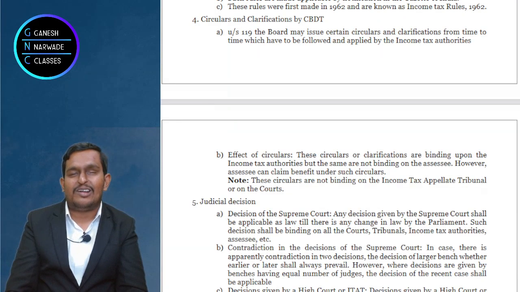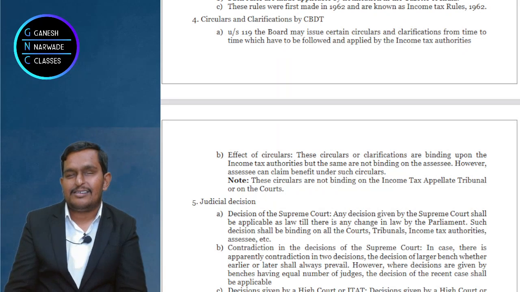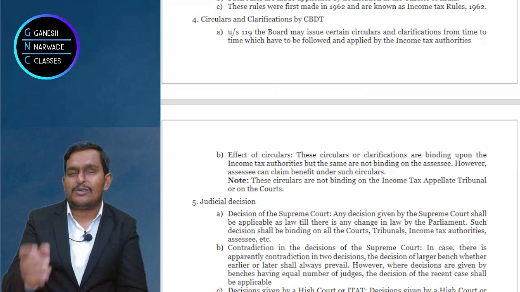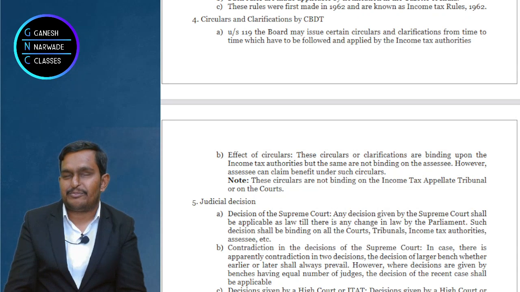Now you may say, what is the Income Tax Appellate Tribunal? I'll tell you. Income Tax Appellate Tribunal is a fast track court for income tax matters, right? If suppose the case goes to Supreme Court or High Court, already 4 crore cases are pending, how much time will it take? So that's why a fast track court, the Income Tax Appellate Tribunal, only for dealing with income tax cases.